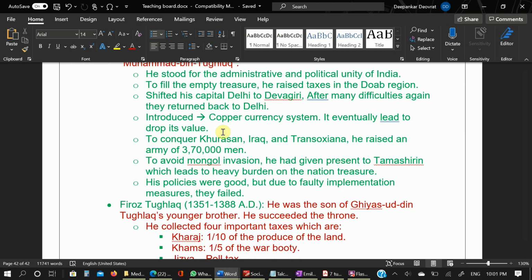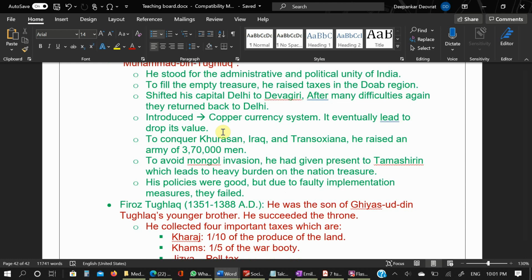The same thing happened here with copper currency. He introduced copper currency, and at that time in the 14th century silver was not easily available, so people started making copies of that copper currency. Copper was easily available, it is not such a rare metal. So the amount of copper currency in the market increased suddenly, and this led to the loss of its value.